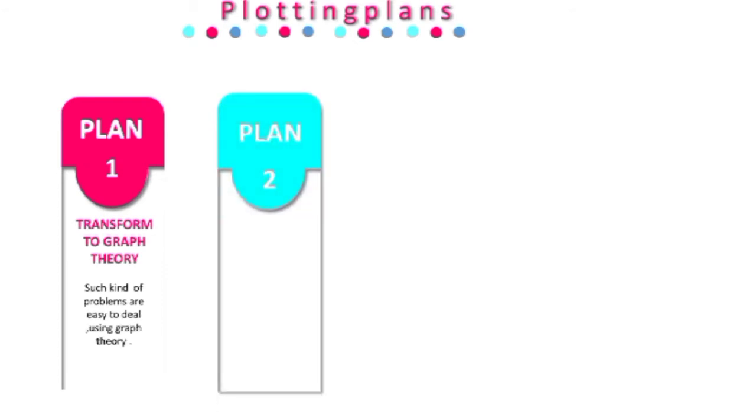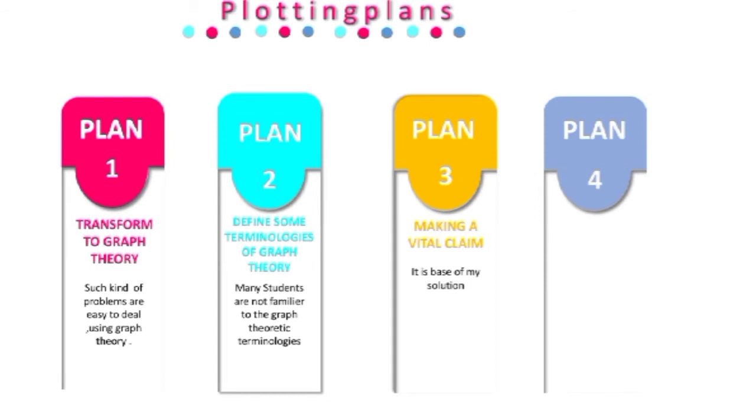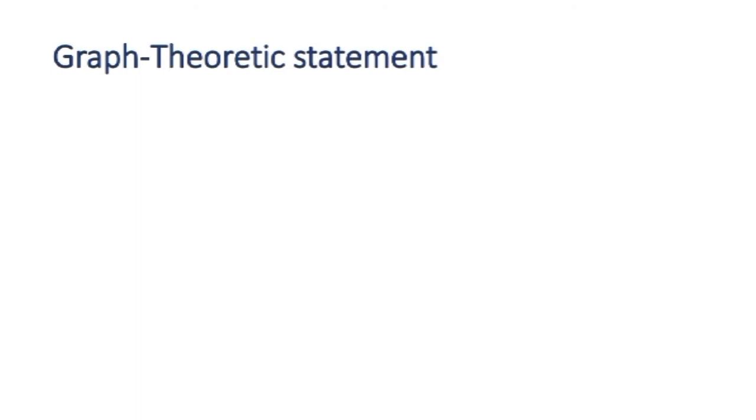Plan 2 is to define some graph theoretic terminologies, because most students are not familiar with this. The next plan is to make a vital claim, and that will be the base of my solution. And plan 4 is to solve the question using my claim. I will execute my plan step by step.